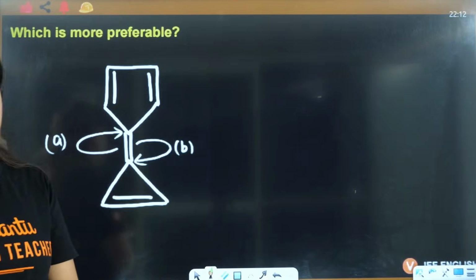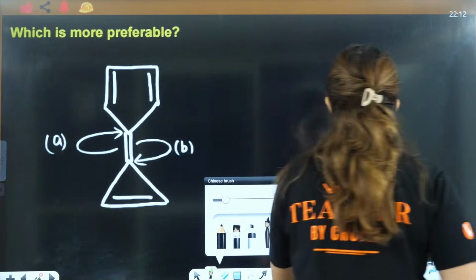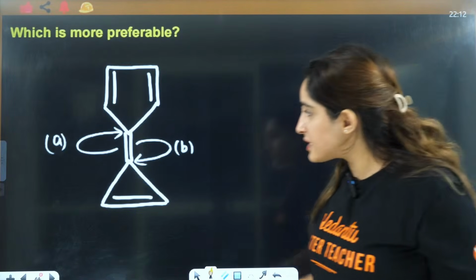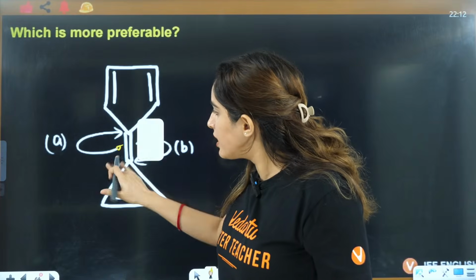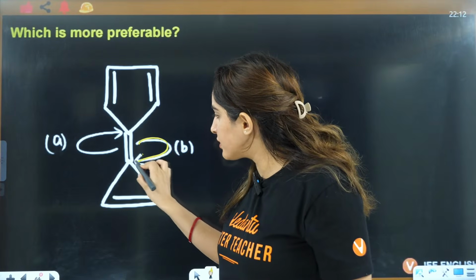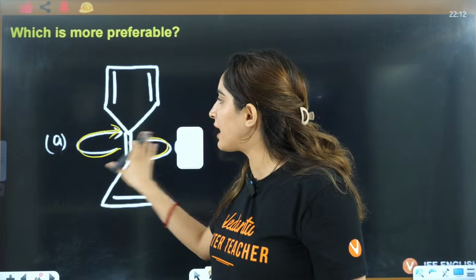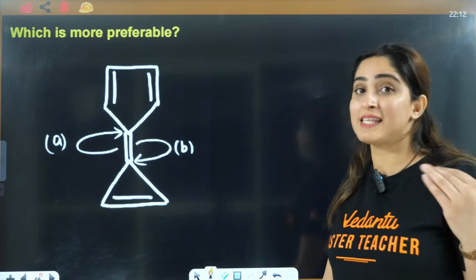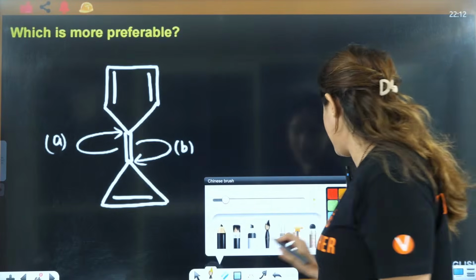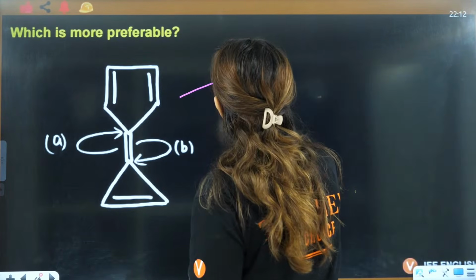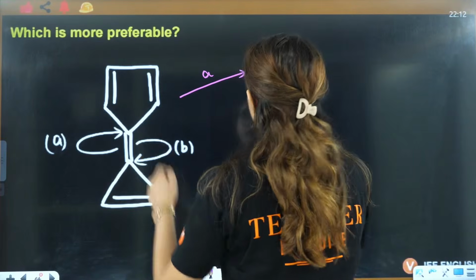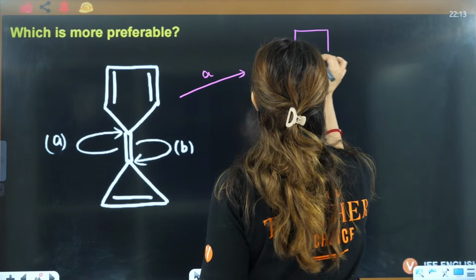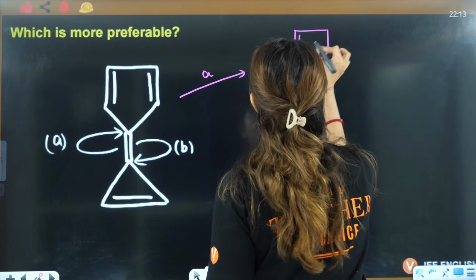Now see this. They are asking you that you have this or this. Which reaction, this is sigma, this is pi bond. The pi bond will be shifted in this direction or in this direction, that you have to tell. So how will we tell that? We'll see both the cases, what will happen. Let's say in case A, what is happening? It is shifting here, so it will be 1. This will be 1, 2, this is a double bond.